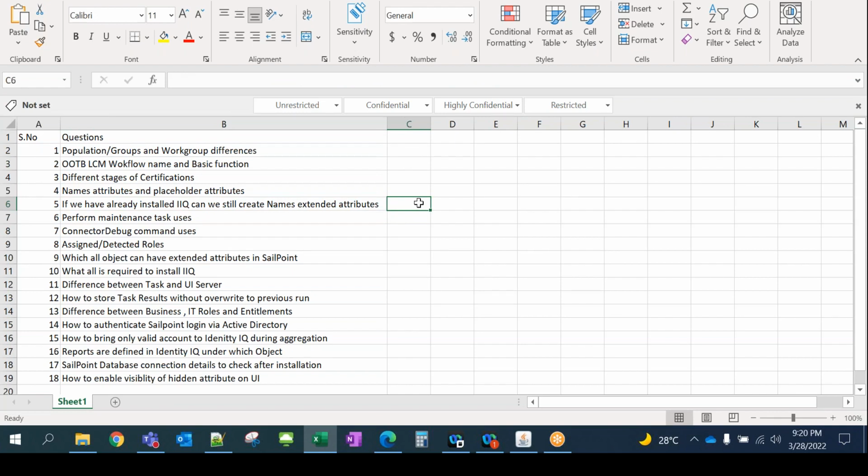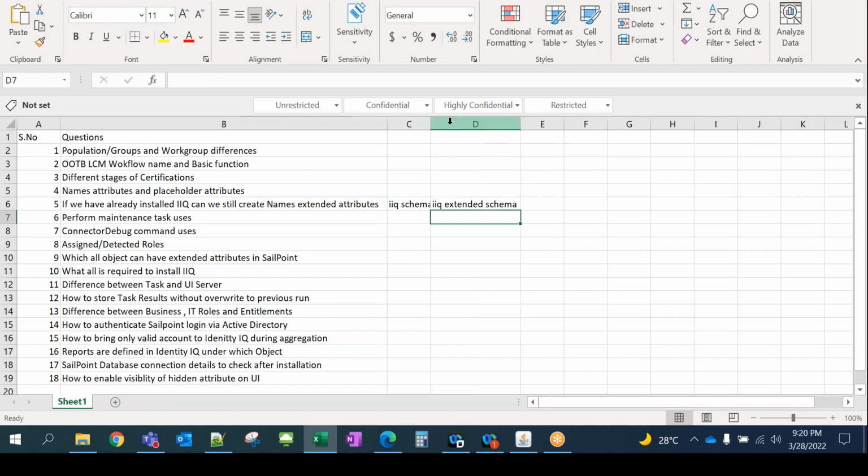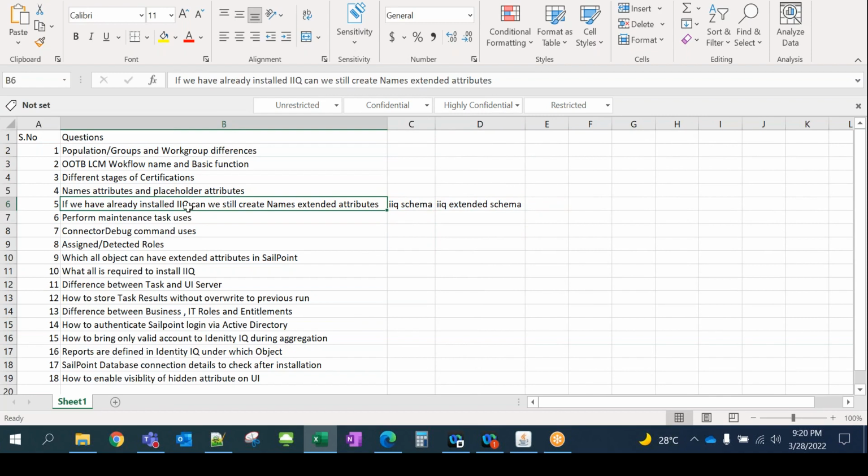If it's at the beginning of the phase, then you execute the IIQ schema command. But if it's after installation, then it's IIQ extended schema. This is the answer they are looking for, and that's the main difference between before installation and after installation.